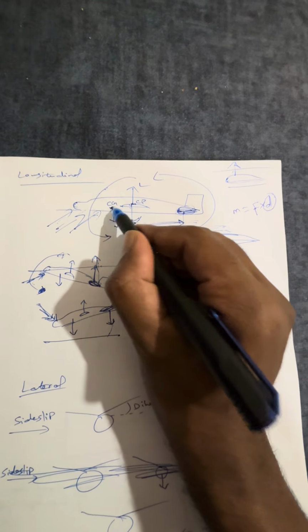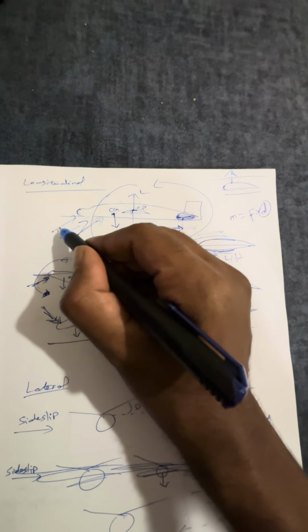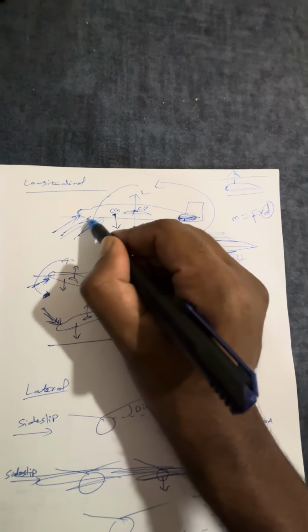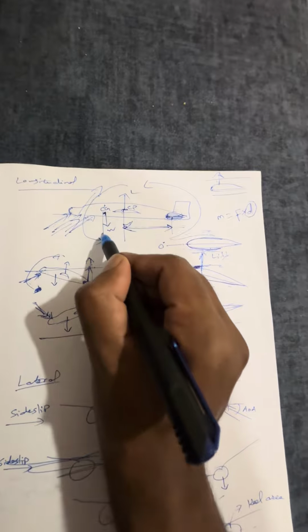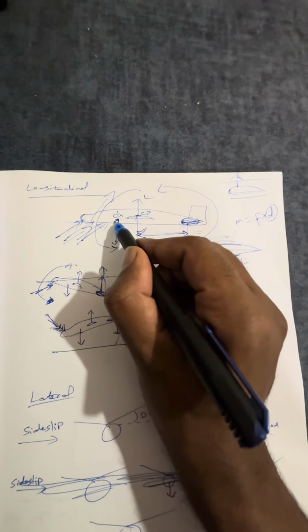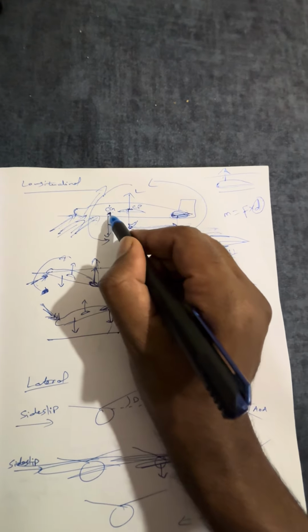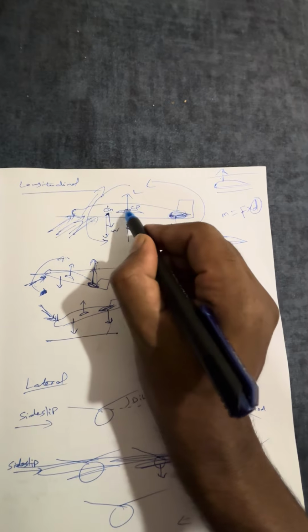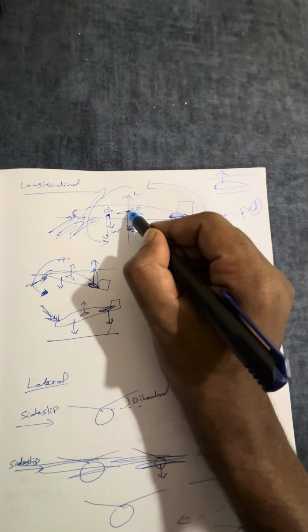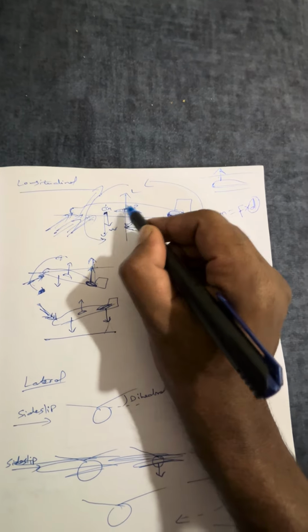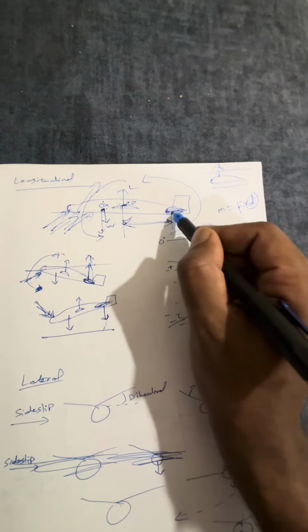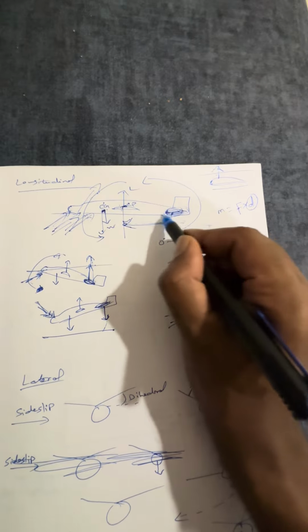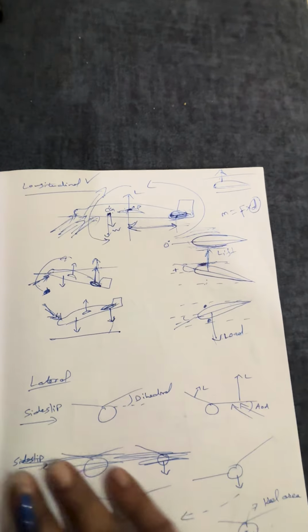Okay, if CG is forward of CP, what happens? Imagine if some disturbance moves the aircraft up, the CG is forward, right? So it will pull it back down. Okay, so CG forward is always a good design. So CG forward of CP, or we can also say CP aft of CG. We can say it both ways. So CP aft of CG, location of the tail and the area of the tail, all this will give you a good longitudinal stability. Clear?